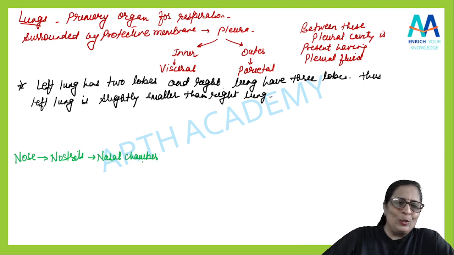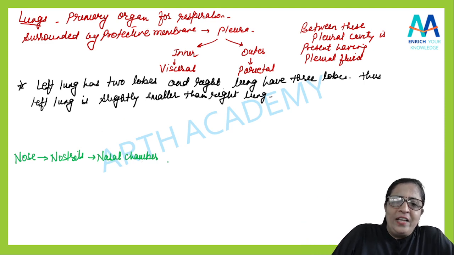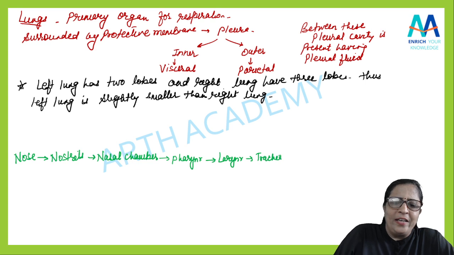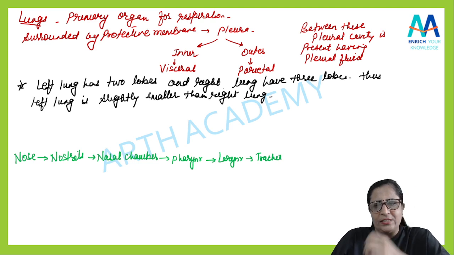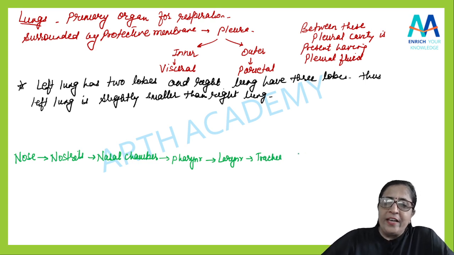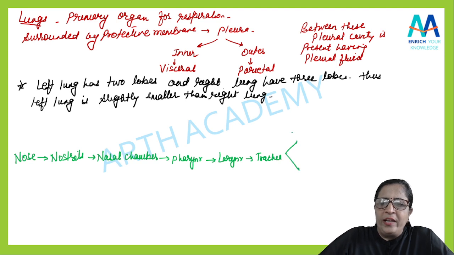Yeah, so you can also do this like after the nasal chamber the air will pass into the pharynx, then it will go into the larynx. From the larynx it will enter the trachea. Am I right? Now there are so many branches. So the trachea can be subdivided into left and right.